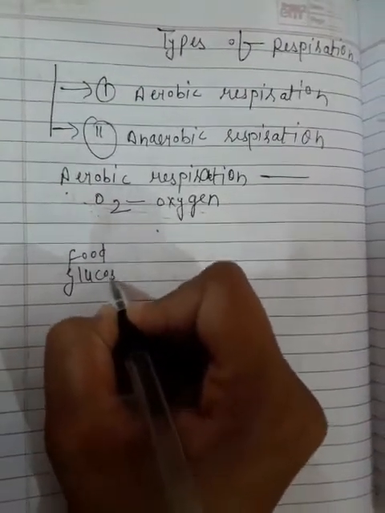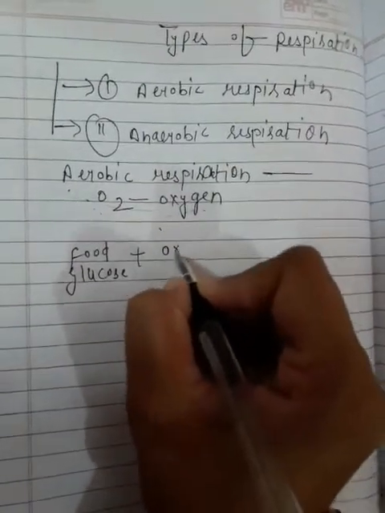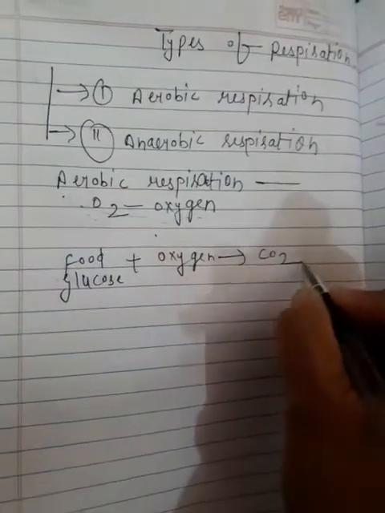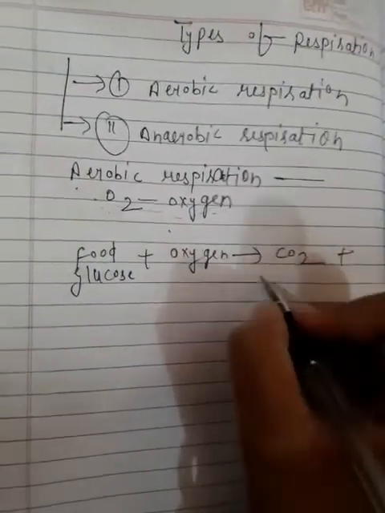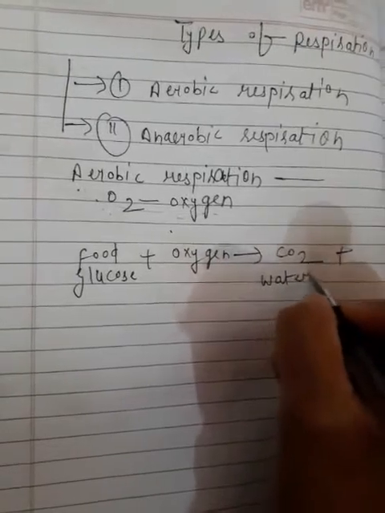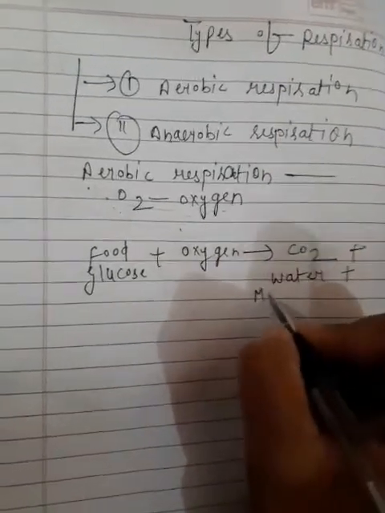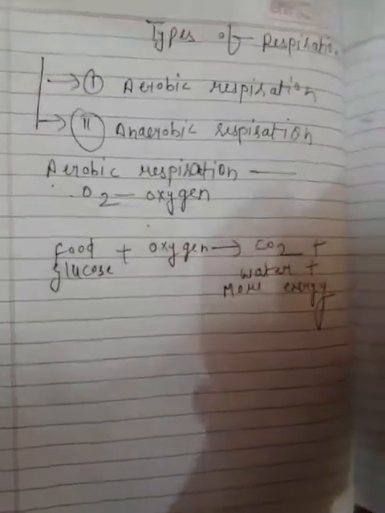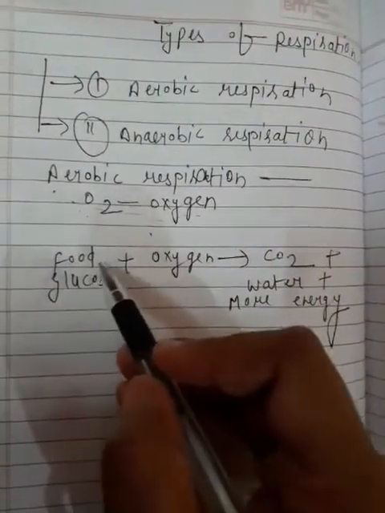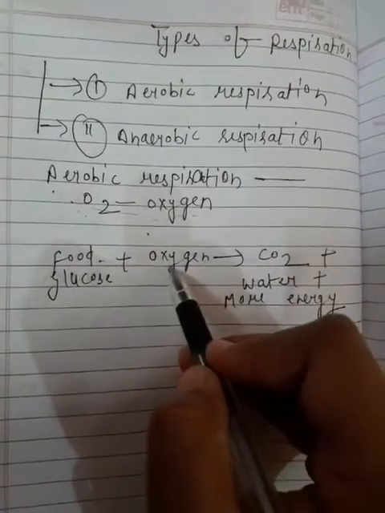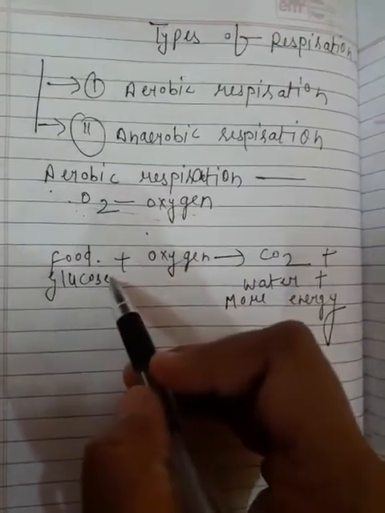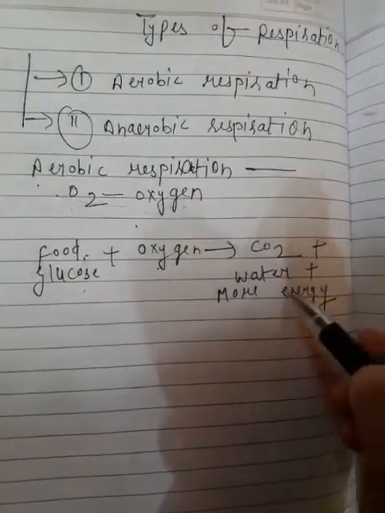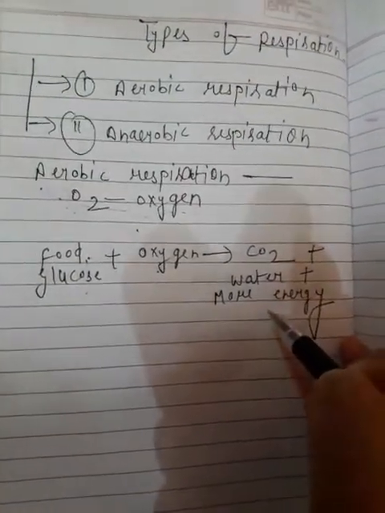So in this you can see that food, glucose, plus oxygen gives CO2, carbon dioxide, plus water plus more energy. In this aerobic respiration, glucose plus oxygen, and what is formed? Carbon dioxide, water, and more energy are formed.